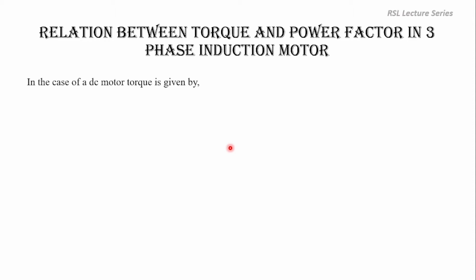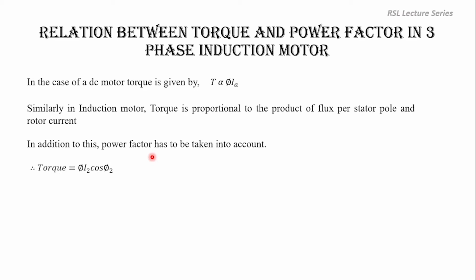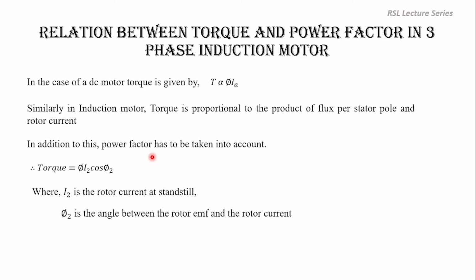Already we know that in the case of a DC motor, torque is given by phi into Ia, where phi is the armature flux per pole, and Ia is the armature current. Similarly, in the case of an induction motor, torque is proportional to the product of flux per stator pole and the rotor current. Okay. In addition to this, we have to take into account the power factor also, since the induction motor is an AC motor. So the torque is equal to phi into I2 into cos phi 2. Here phi is the flux per stator pole, I2 is the rotor current at standstill condition, and phi 2 is the angle between the rotor EMF and the rotor current.